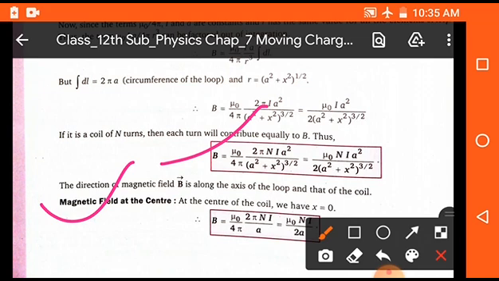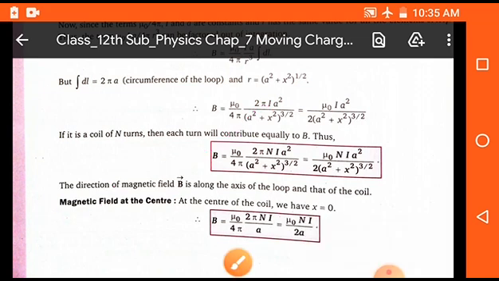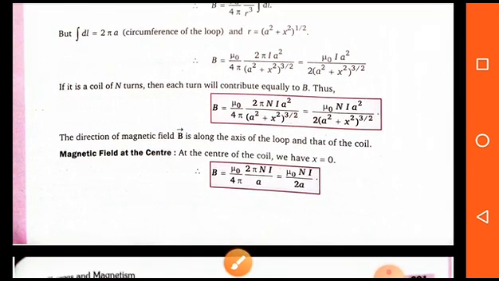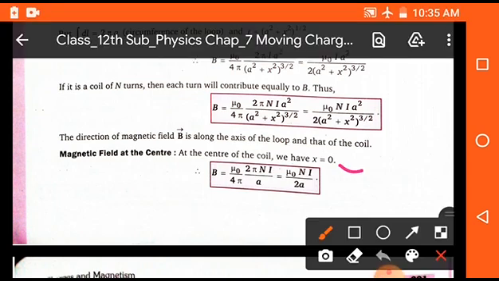Now the magnetic field at the center. If we want the magnetic field at the center, in this case we have to put x equal to 0 because there is no gap. On putting x equal to 0, we get B is equal to mu naught upon 4 pi 2 pi n I upon a, and it will be mu naught n I upon 2a.